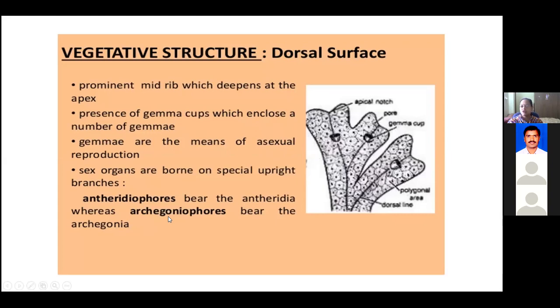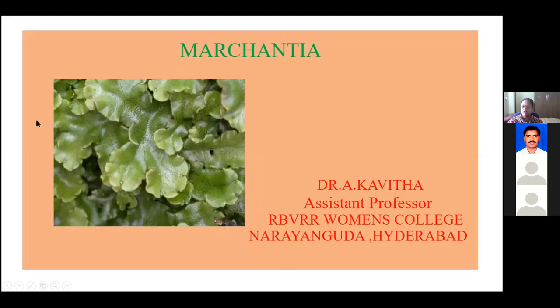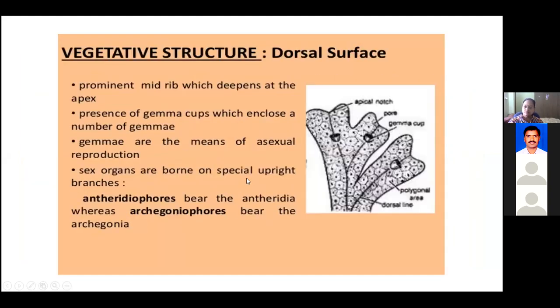This is the dorsal surface, and it is green in color. I showed you in the starting slide how the Marchantia is. This is the live material, you can see this one. Here you can see the lobe: this is one lobe, this is another lobe. You can see the margin over here. Clear? Right.